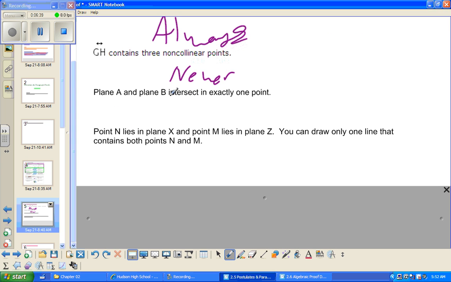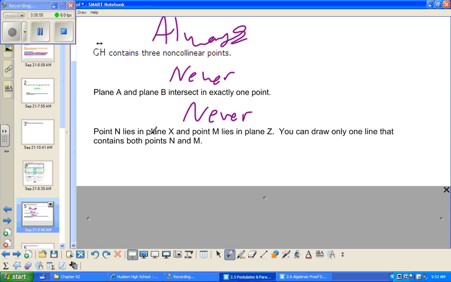Plane A and plane B intersect in exactly 1 point. That's also never true. Planes intersect at a line. When planes intersect, their intersection is a line every time.